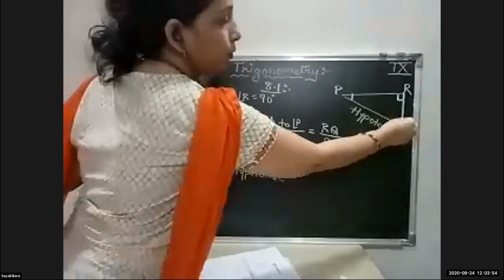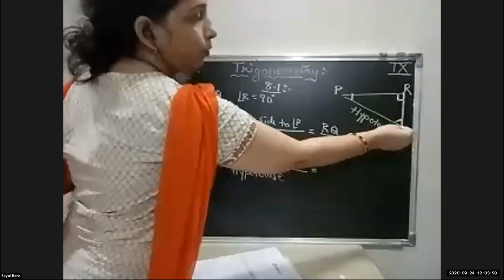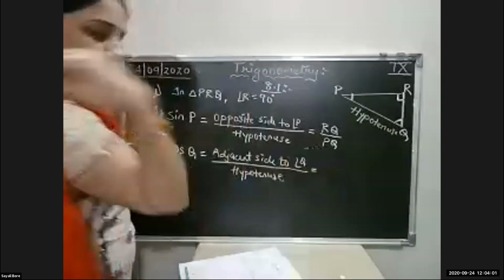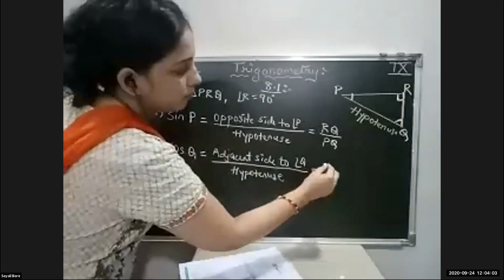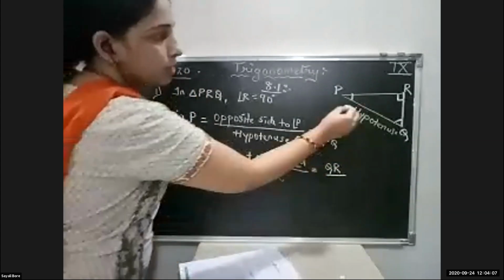Now this is the Q. Okay. So adjacent to Q, it will be what? RQ or QR. QR upon hypotenuse is what? PQ.